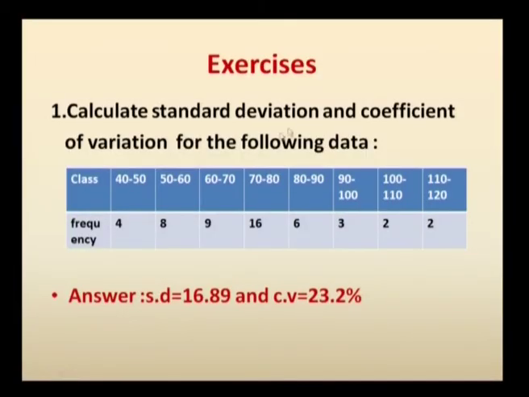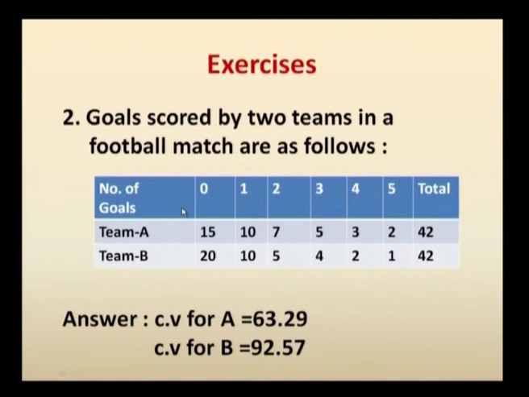And you have some simple exercise problems which you can compute and check with the corresponding answers. First one, calculate the standard deviation and coefficient of variation for the following continuous series. So, the answer is 16.89 for standard deviation and CV is 23.2%. For the second type of problem, you are given two teams for which the number of goals is given. So, you have to compute which team is going to be the best one and more variable. If you see the answer, B is more variable and A is going to be the consistent one. So, you can compute and check with the answer.